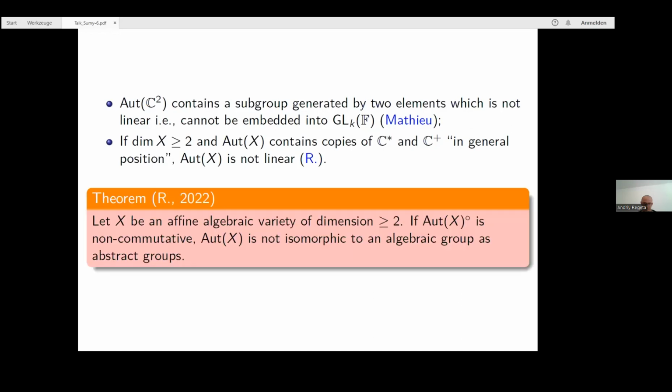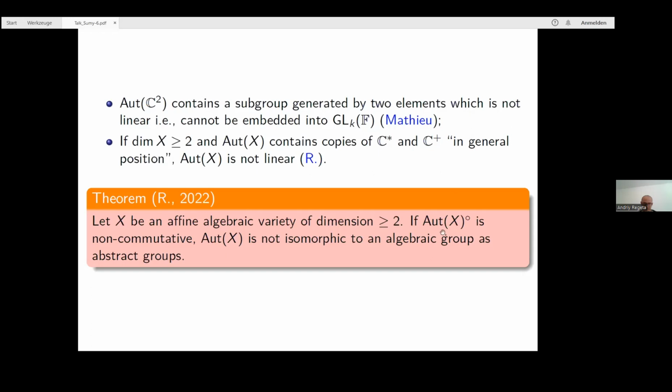In fact, one can say even more about how different automorphism groups and algebraic groups are. So if X is an affine variety of dimension at least 2, and the connected component of Aut(X) is non-commutative, then the automorphism group is not isomorphic to an algebraic group as an abstract group.